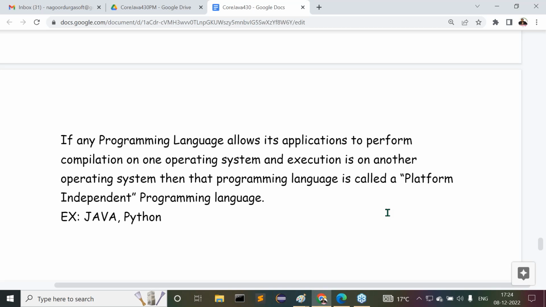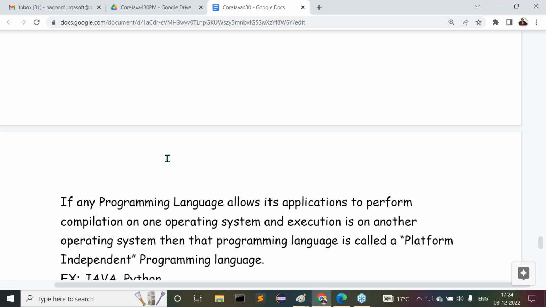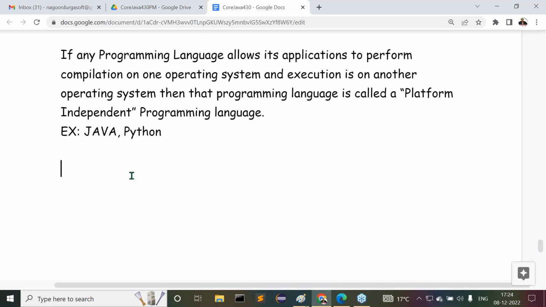Okay, good, nice. All of you observe carefully how Java is a platform independent programming language. This point we have to understand now. I'm going to give some diagrammatic representation, so put more concentration on this.